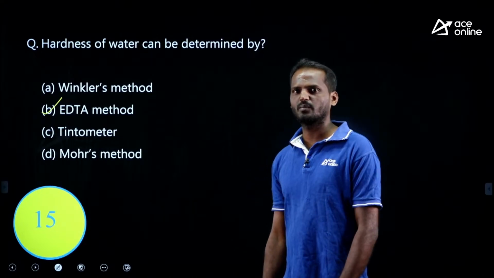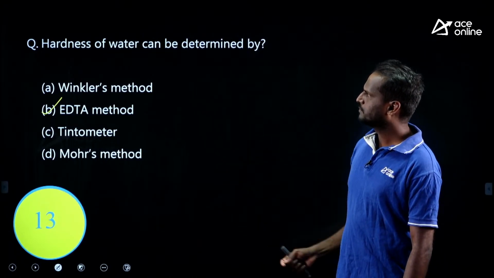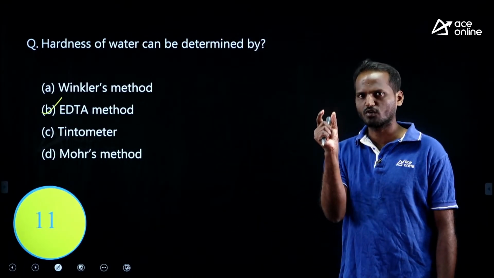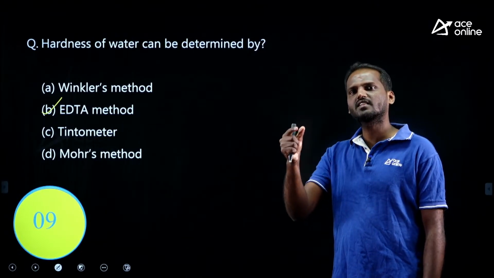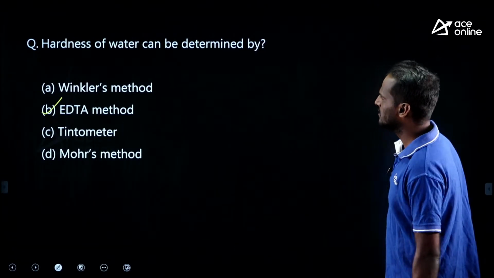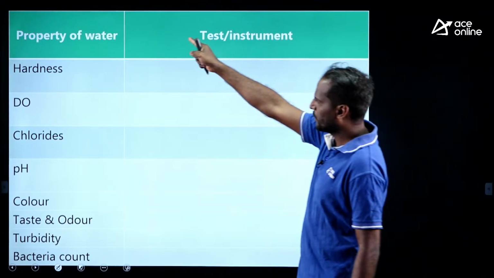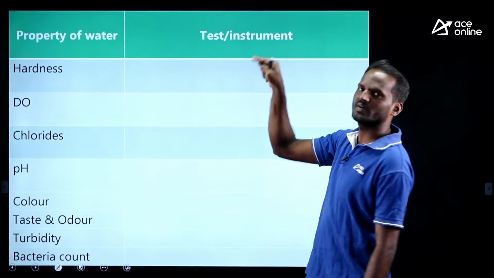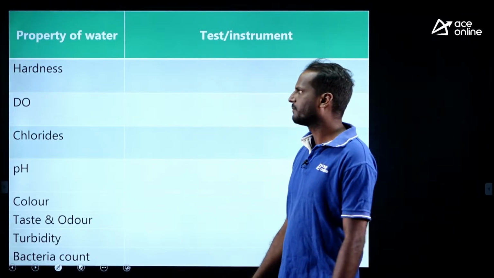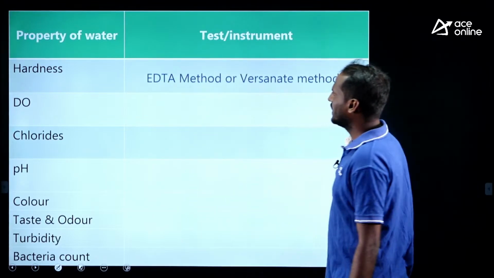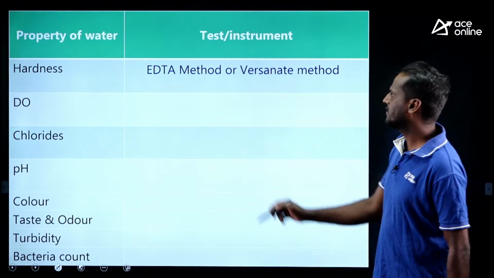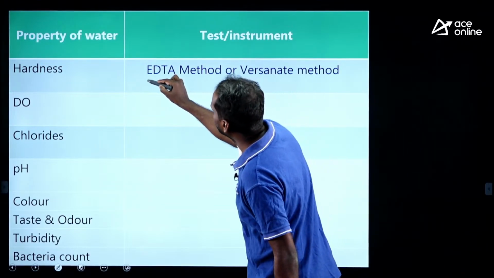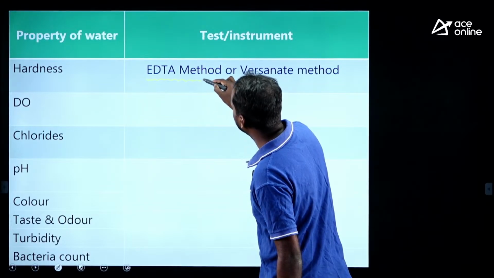Let me give you the water quality parameter and the corresponding method of evaluation. This is the properties of water, and here I have mentioned the test or instrument to measure that parameter. Hardness is by EDTA or Versenate method. Very important.